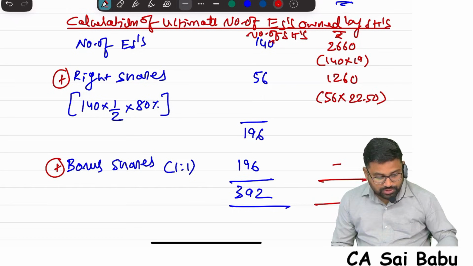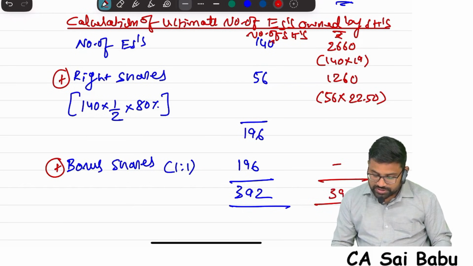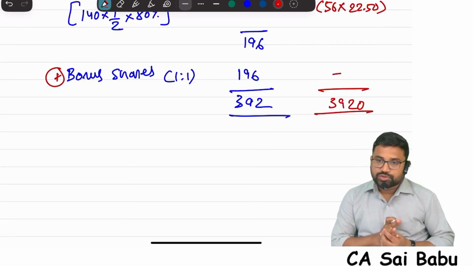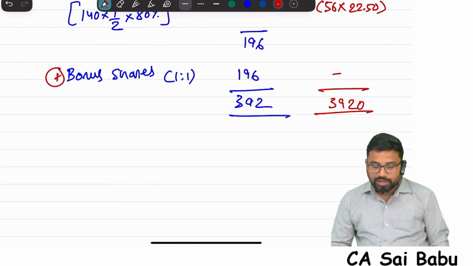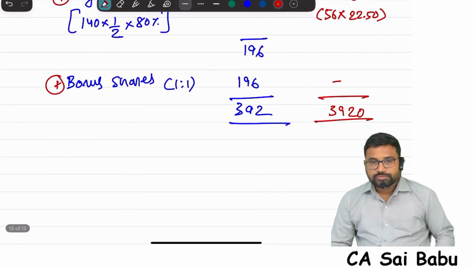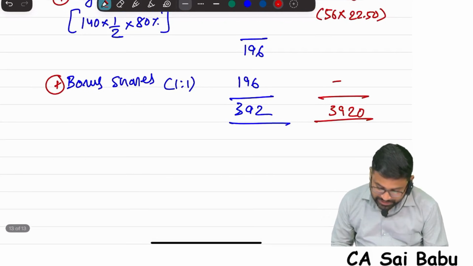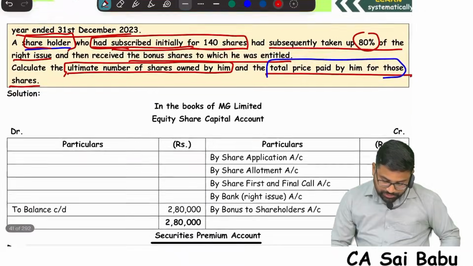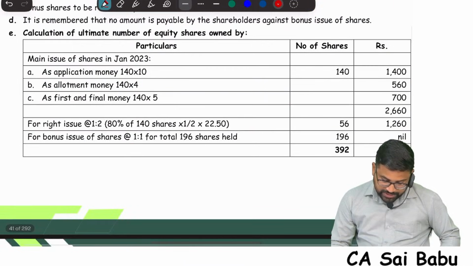So the total cost will be 1,260 plus 2,660, which is 3,920. This is the answer. So these are the number of shares ultimately owned by him as well as the cost incurred by him. Sir, you understood? That's it. So this is illustration number 4 we completed.